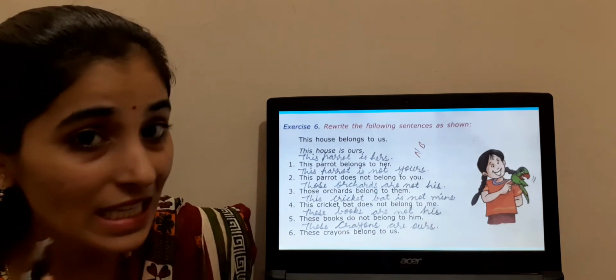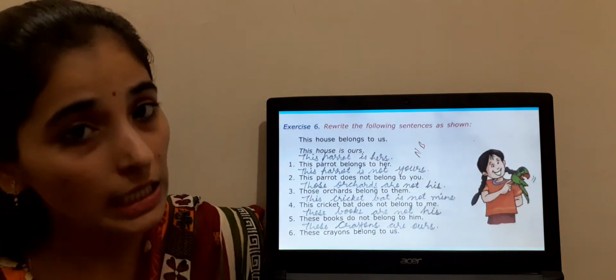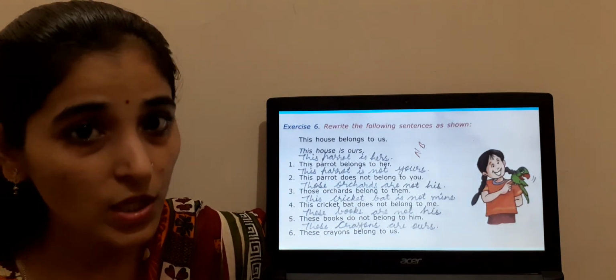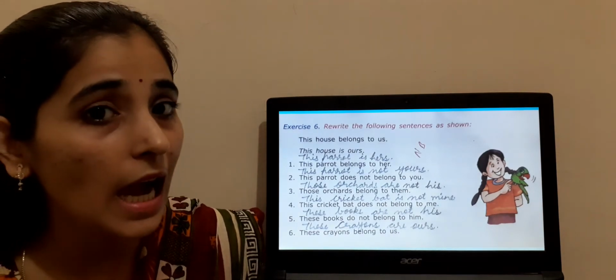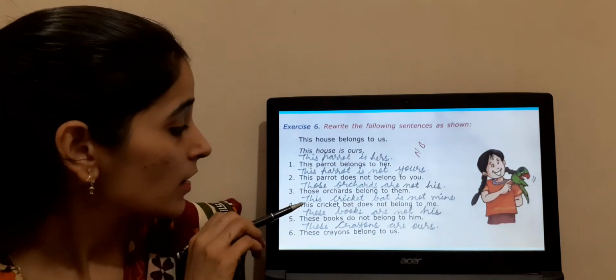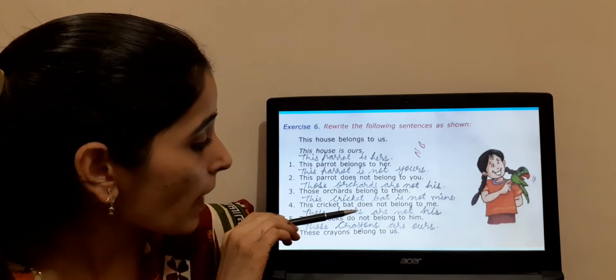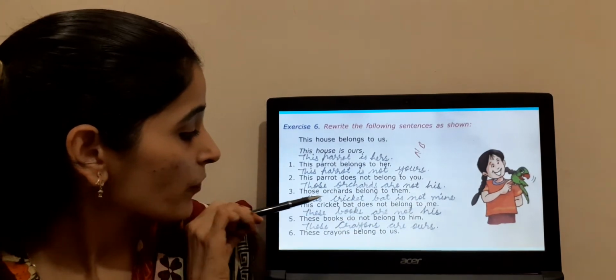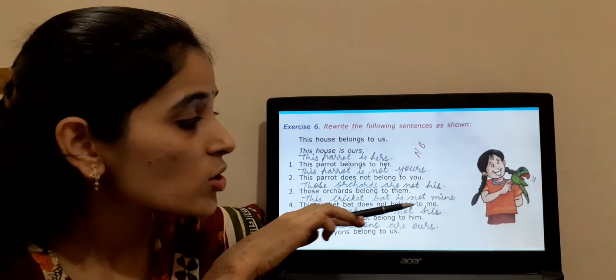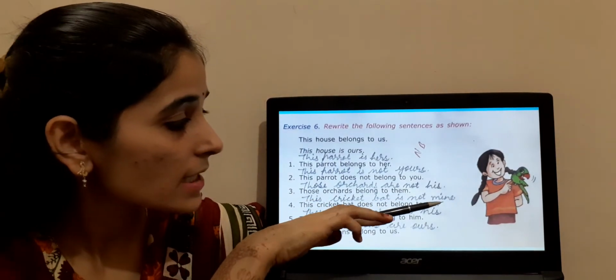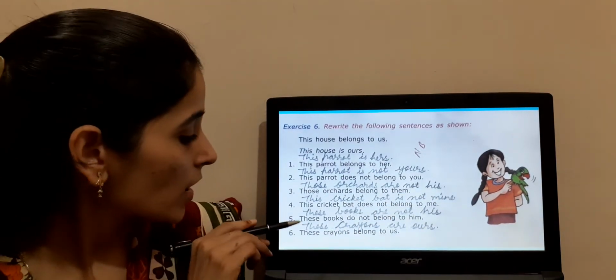You are not supposed to change the sentence. If it is negative, do it in negative only. Clear? We are going to change only ours, yours and so on. Clear? The next one. This cricket bat does not belong to me. This cricket bat is not mine. So here my is converted to mine.